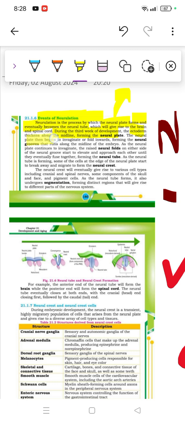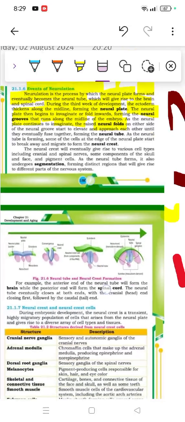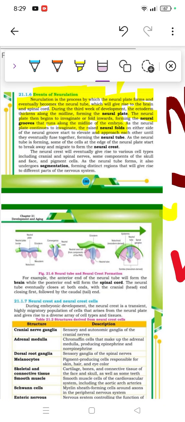The neural plate begins to invaginate or fold inwards, forming the neural groove. So they become a fold-like structure called a neural groove that runs along the middle of the embryo. Then the neural plate continues to invaginate and they form neural folds, which we'll see with the picture. Then on either side of the neural groove, the folds start to elevate and approach each other until they form the neural tube. As the neural tube is forming, some of the cells form the neural crest. Then the neural crest will eventually give rise to various cell types, including cranial and spinal ganglia.